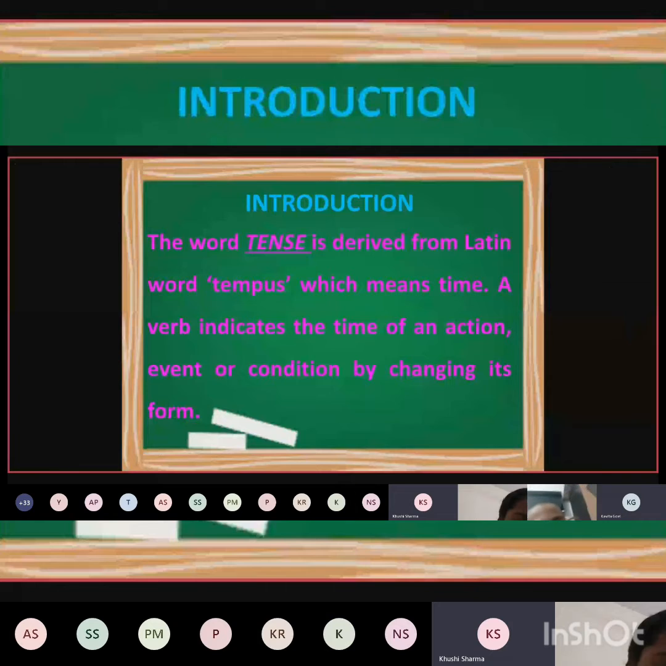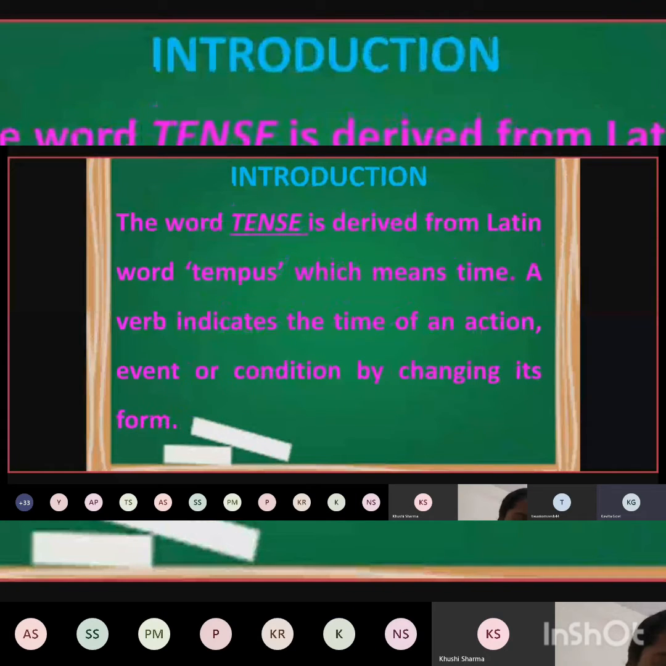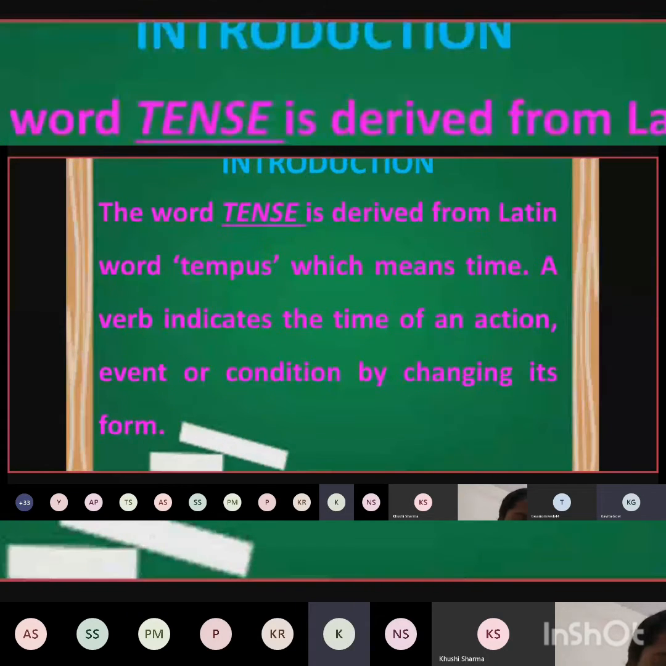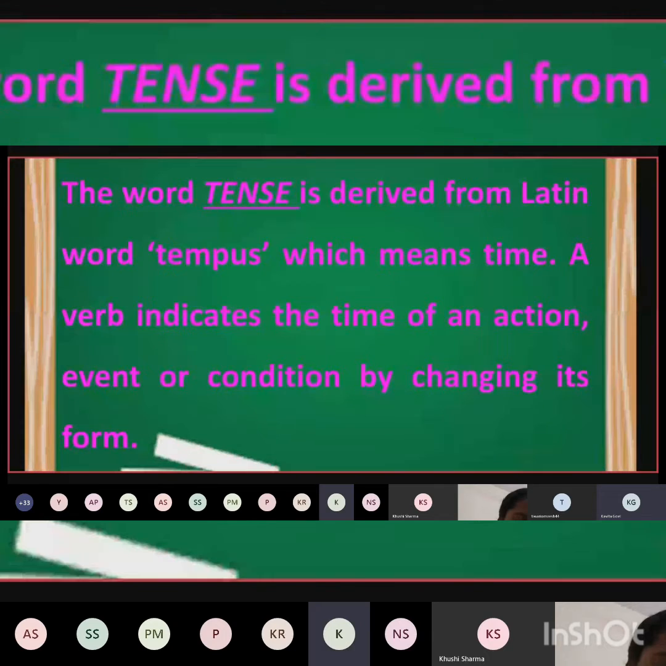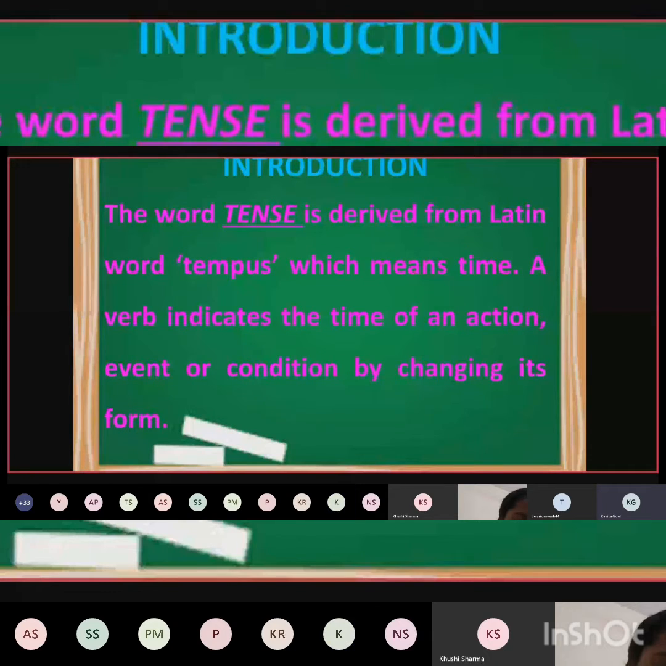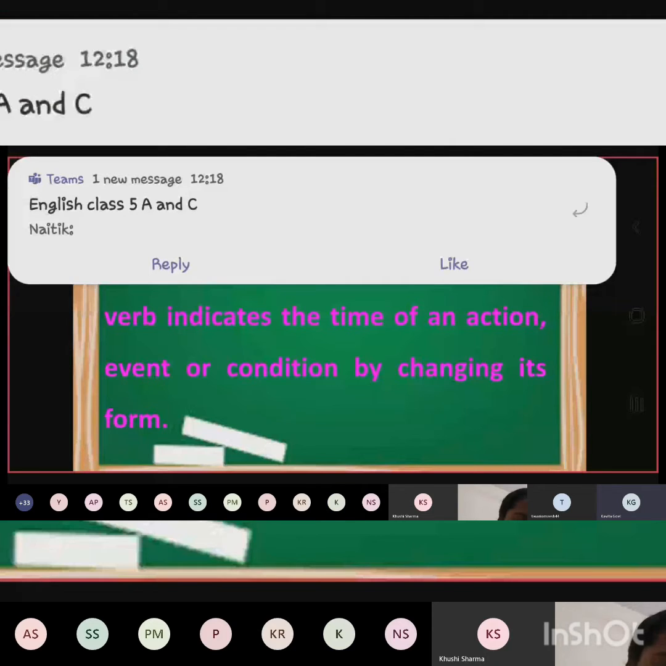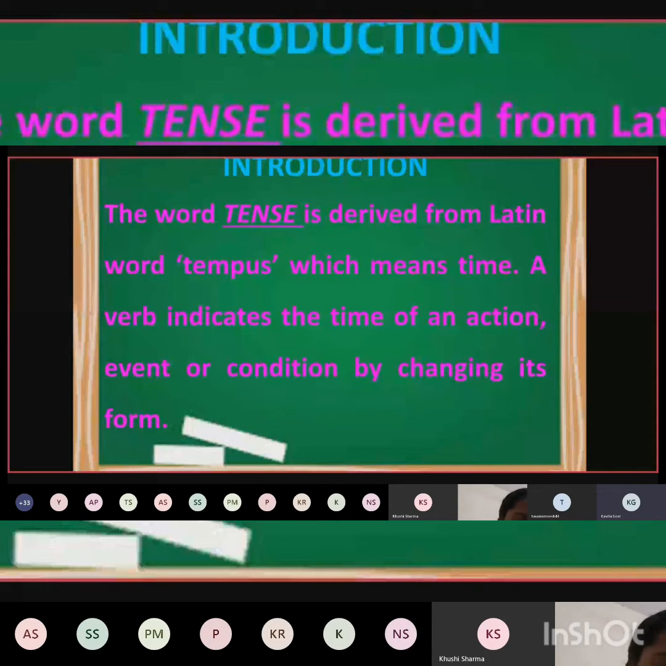So what I was telling you is that the word tense is derived from the Latin word tempus, which means time. A verb indicates time. How does a verb indicate time? When we say play, we are talking about the present. Plays, we are talking about the present. But when we say played, we are talking about the past. So a verb defines the time of our action, our event or condition, by changing its form. Clear?